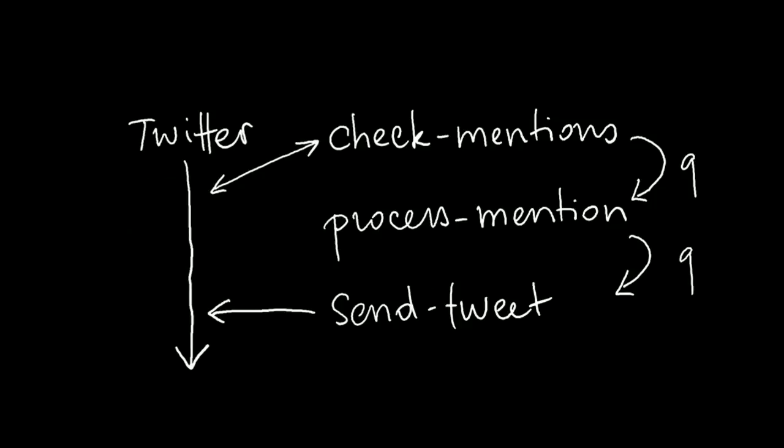And the way it looks is pretty much this way. So I have Twitter, and I have 3 functions. One function called check mentions, which is just checking mentions. Every 2 minutes, it's looking at Twitter: do I have a mention? If yes, send it to a queue. So that's on the left. And then the queue is going to be picked up by another function, process mention, which is, I'll let you guess, a queue-triggered function.